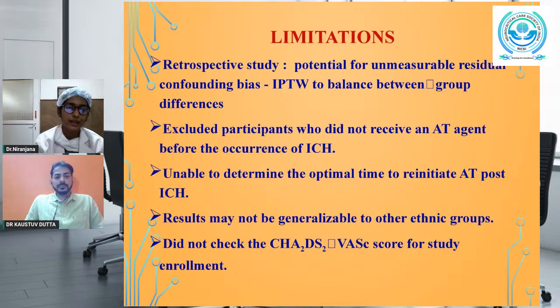A randomized trial with prospective randomization of the timing of reinitiating the antithrombotics is necessary to find out the optimal timing. And this study was conducted only in Asian populations, so the results may not be generalizable to other ethnic groups. But this study showed that OACs are a safe option in the Asian population, which itself is a risk factor for recurrent ICH. So OACs can be used in non-Asian populations also. And they did not check the CHA2DS2 score for the study enrollment.